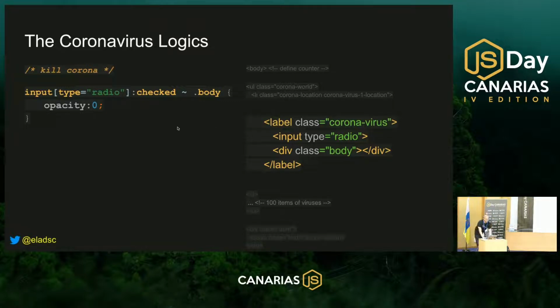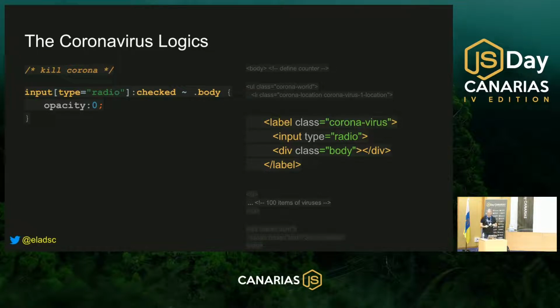How am I doing it? I'm just selecting every input type radio that is in status of checked. Please go to the sibling element with the class of body and just give it opacity of 0. You see, if this input type radio is checked, it will go to the visual part, this div with class of body, and I will just hide it with opacity of 0. In this way, you are clicking on those coronavirus creatures and they are disappearing from the screen.